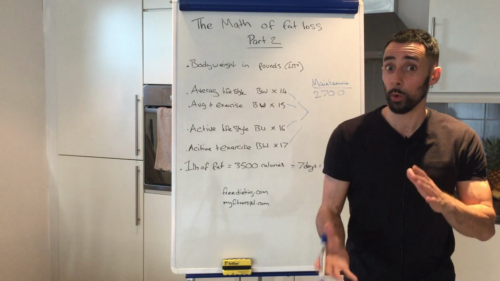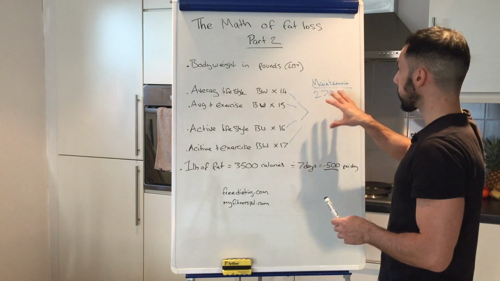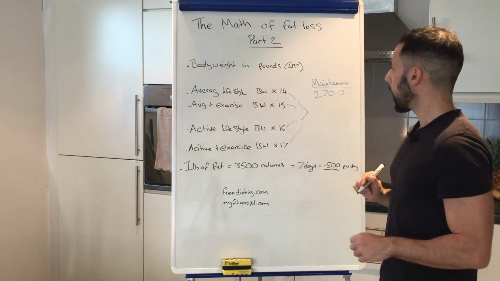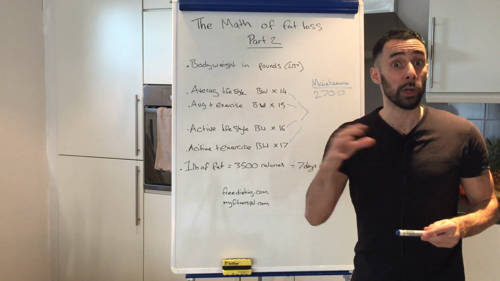Which is not what we want to do. We want to lose weight. We don't want to maintain. We want to lose weight. We need to be in a calorie deficit, remember? So this is our maintenance calories, which we don't want to be in. So this is going to give you maintenance calories. Get that number, and then we're going to create the calorie deficit.